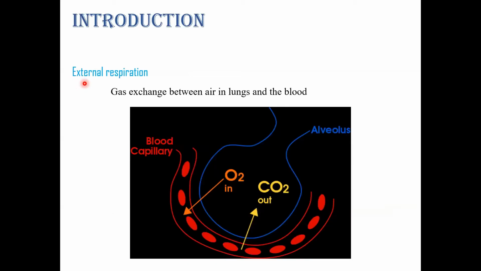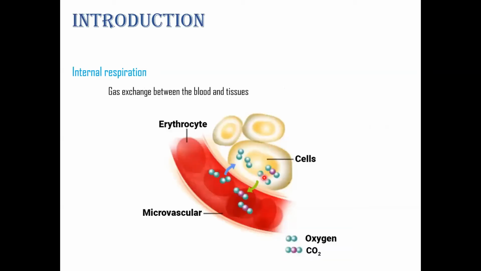The second one is external respiration, which is the gas exchange between the air in the lungs and the blood. There are alveoli in our lungs, and there is gas exchange with the blood capillaries. Here oxygen flows into the blood capillary, while carbon dioxide flows into the alveoli.